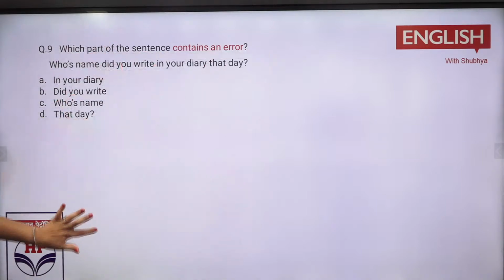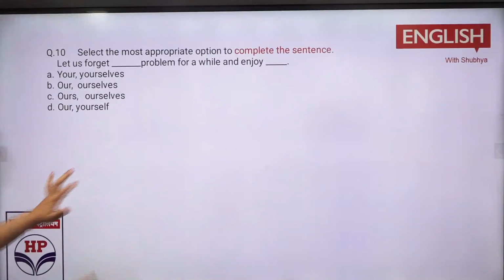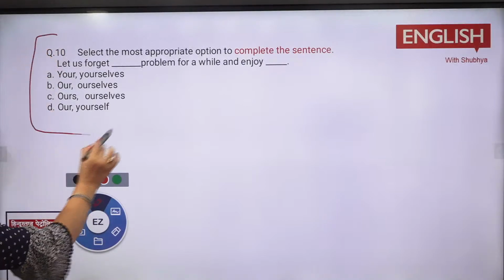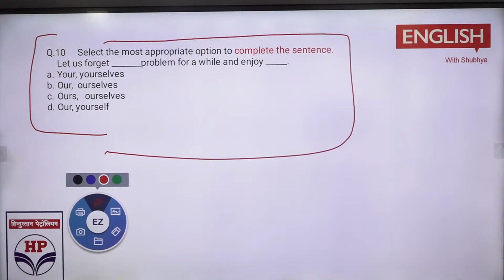Okay, so it was also from a previous year question. So whose name would be there? Now this is also very simple. Again, the sentence completion, and it is based on your pronouns. That is your, you need a reciprocal noun, or you can say possessive noun. What would be there?